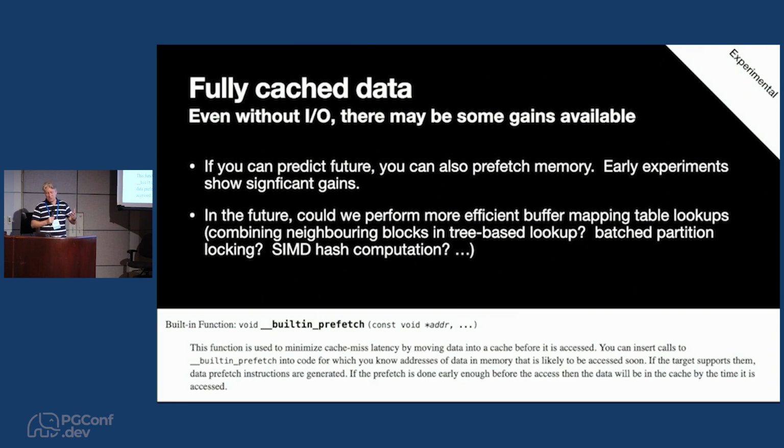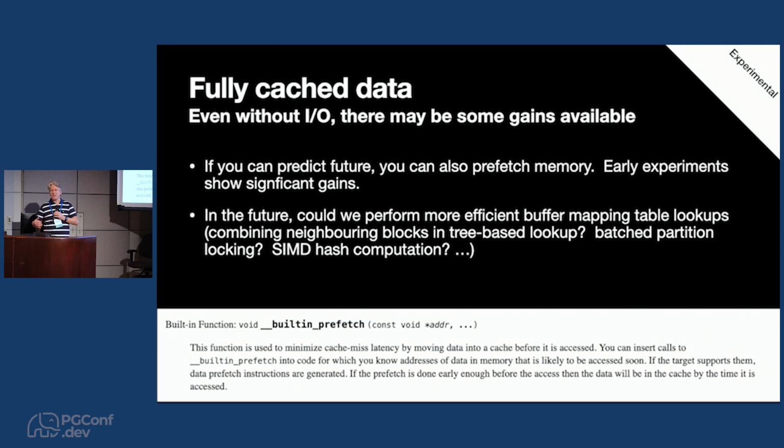In early experiments, and this is not something that's currently proposed, it turns out to be able to make scans like select count star from a big table that's fully cached already in memory at least 10% faster, maybe 10, 20%, through memory prefetching in simple experiments. I think that's pretty interesting, and that was an unexpected discovery just while hacking on this stuff.